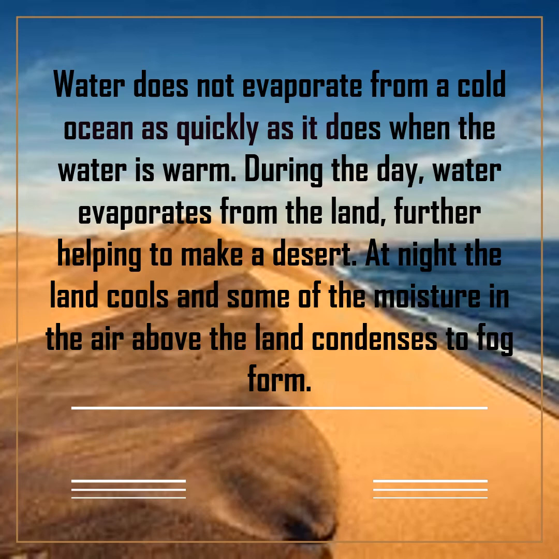We think there is no water at all, but some deserts have a lot of water beside them. Water does not evaporate from a cold ocean as quickly as it does when the water is warm. When the water is warm, it evaporates very fast, and when the water is cold, it takes some time. You know this, right?